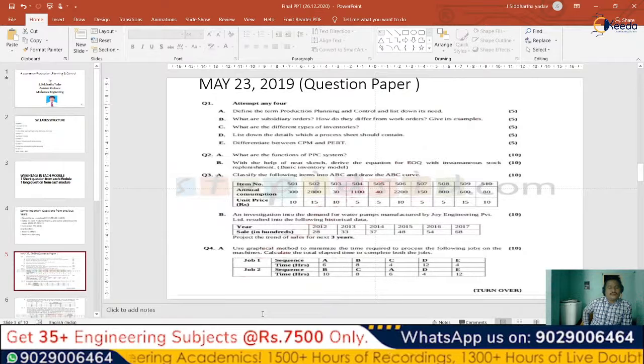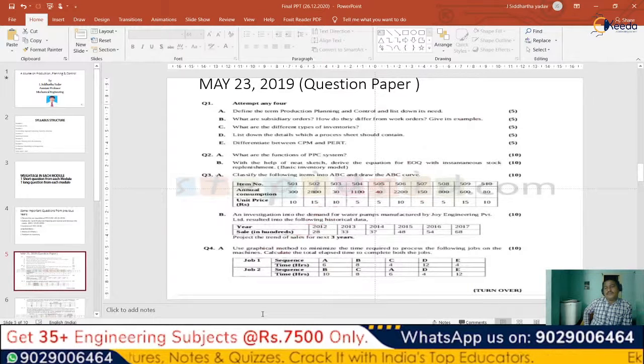Okay. Now, the next one: how to approach a problematic part or problematic question, if it is present. Like here in this example, we need to classify the following items into A, B and C and draw the ABC curve.